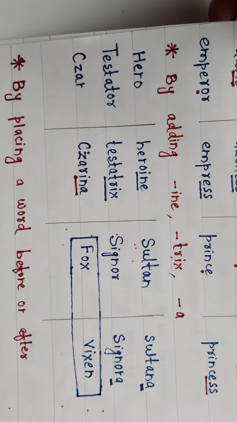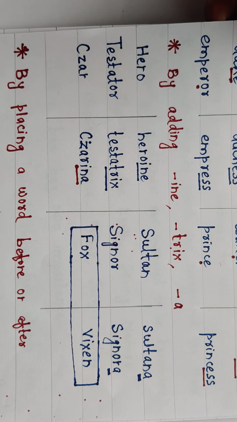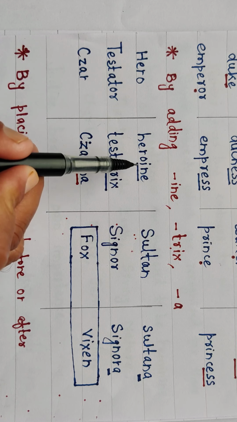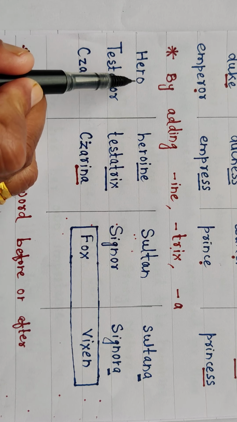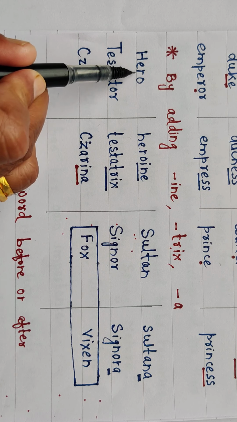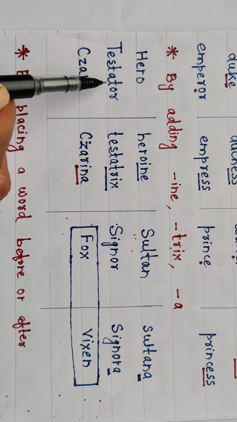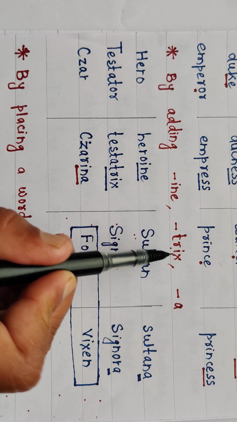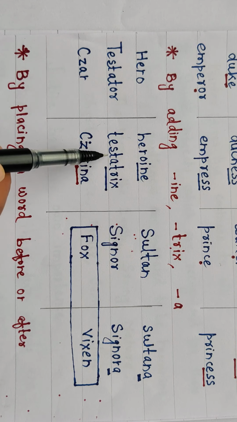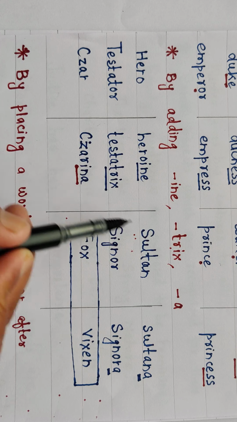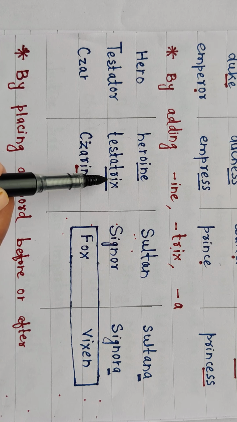Now by another rule, some feminines are formed, such as by adding INE. Hero, heroine. We are not dropping anything, HERO, just we are attaching INE, heroine. Then in this word, by attaching TRIX, testator, testatrix. Okay, TRIX is attached.